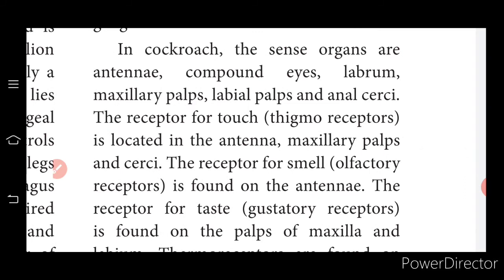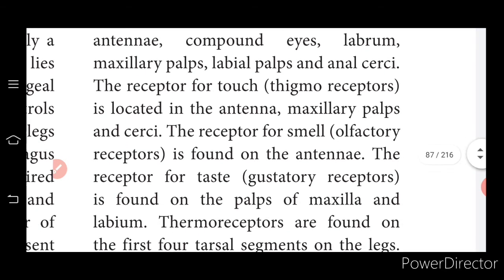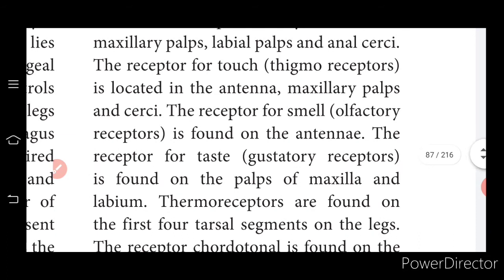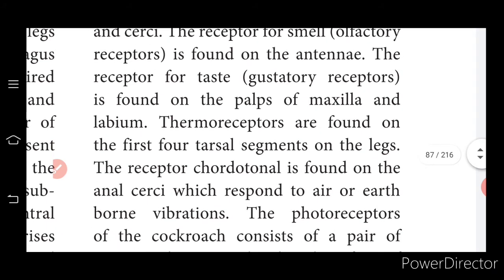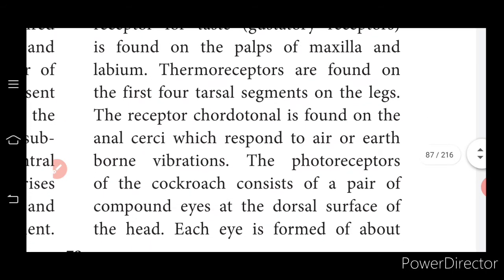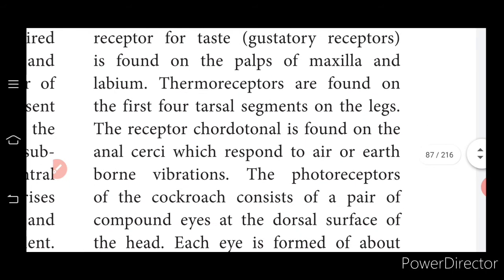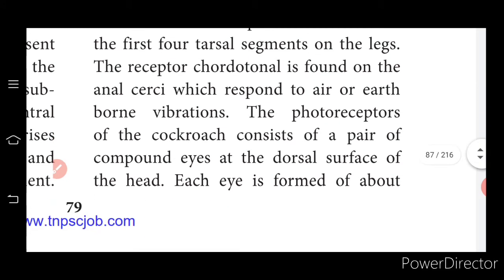In cockroach, the sensory organs are antennae, compound eye, labrum, maxillary palps, labial palps, and anal cerci. The receptor of touch, called the thigmoreceptor, is located in the antenna, maxillary palps, and cerci. The receptor for smell, olfactory, is found in the antenna, and the taste receptor is present in the palps of the maxilla and labium. Thermoreceptors are found on the first 4 tarsal segments on the leg.